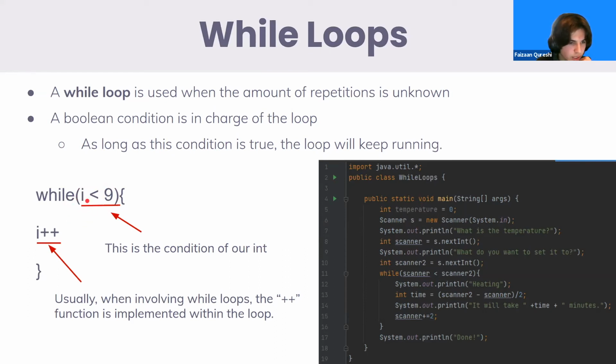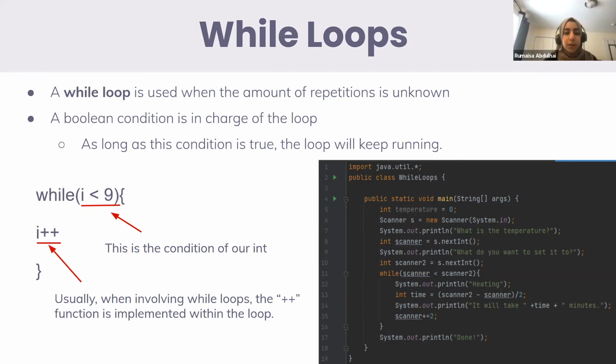So eventually we're going to get I is equal to 9. So 9 is not less than 9. So it's going to exit out of this code. Does that make sense to everyone? It's going to keep running that true or false statement until that statement is false.